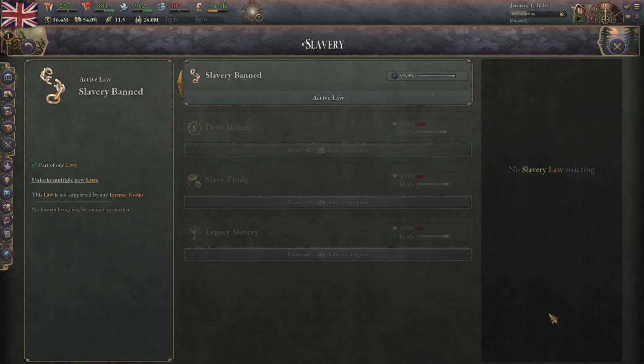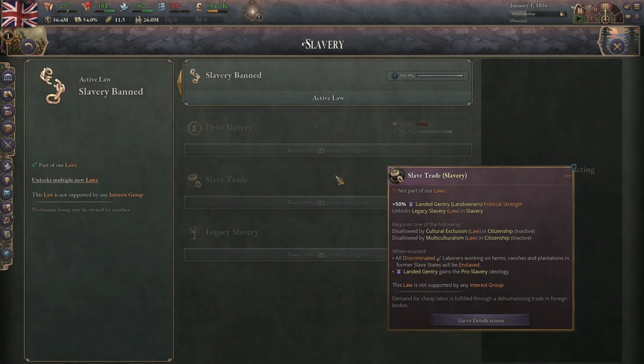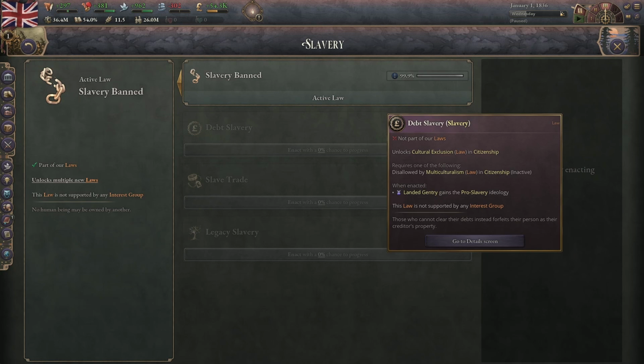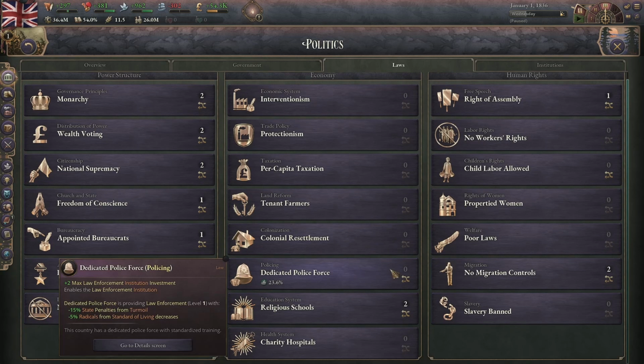The last one on the list is slavery. We have slavery banned, which means you can't have slavery. Slave trade, which increases the landowner's political strength by 50% and unlocks slavery. This makes it so that people that are discriminated against in your country can end up on farms and whatnot, work there and not be paid. But I'm sure you're all familiar with how slavery works. Slavery is kind of self-explanatory, but it means that anyone can be enslaved as long as they're poor enough. Legacy slavery means that if slavery already exists in your country and then you get this, then any new places you take over won't have slavery. I do believe that is all the laws.